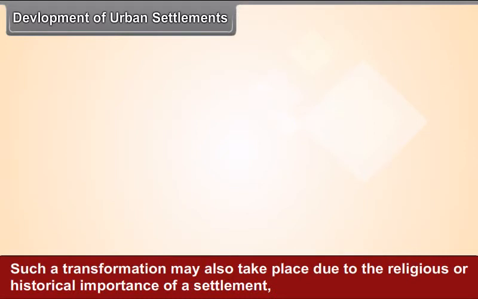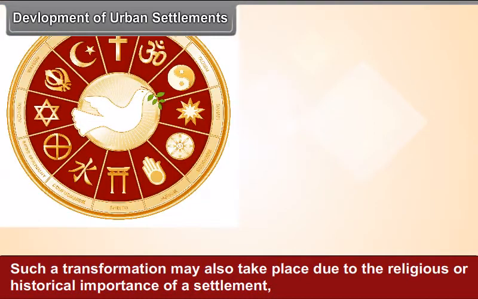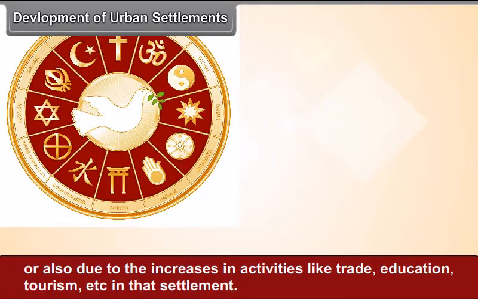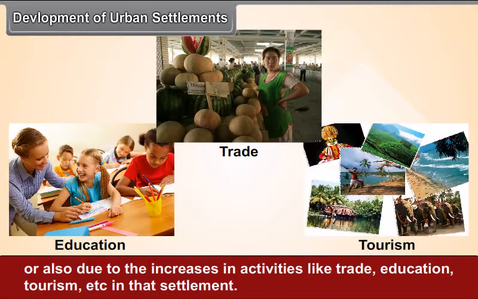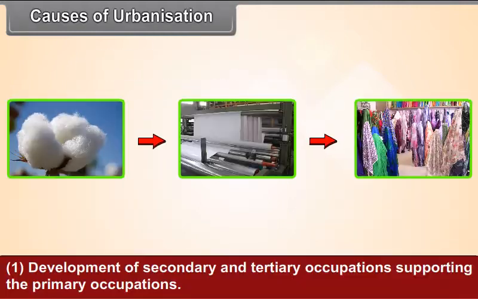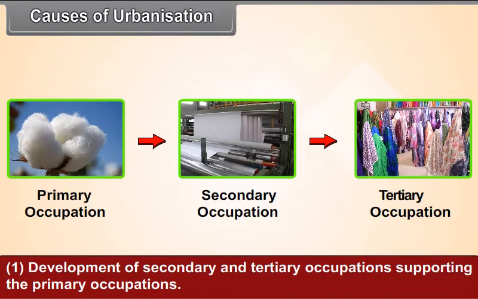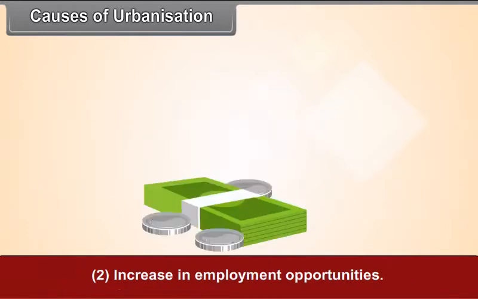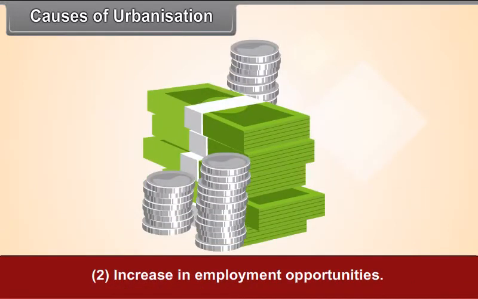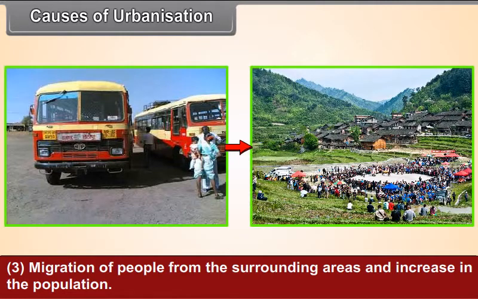Such a transformation may also take place due to the religious or historical importance of a settlement, or also due to the increase in activities like trade, education, tourism, etc. in that settlement. Causes of urbanization. Development of secondary and tertiary occupations supporting the primary occupations. Increase in employment opportunities. Migration of people from the surrounding areas and increase in the population.